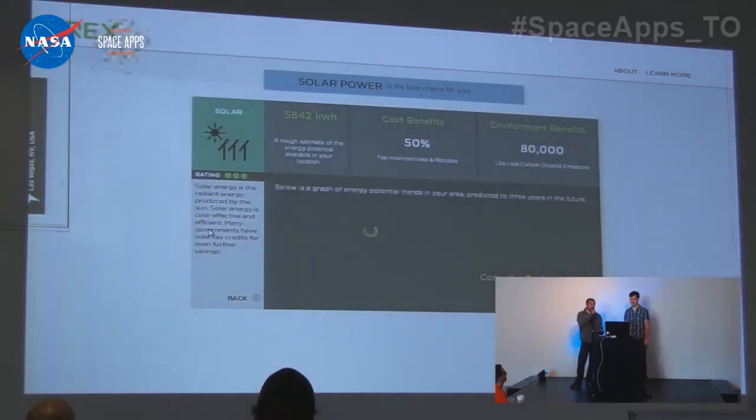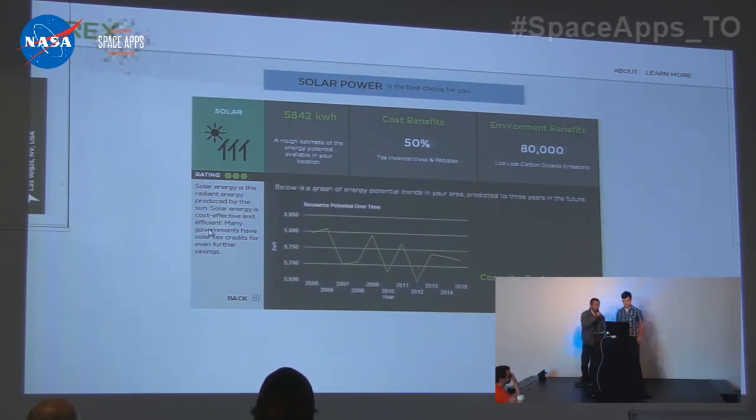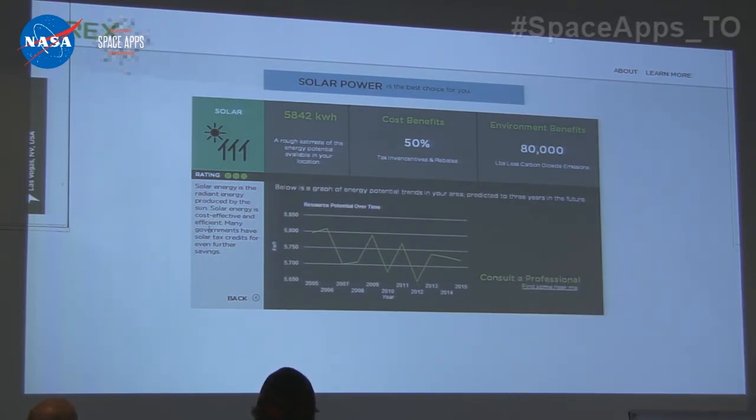We have our annual energy potential for this year. We have some cost benefits, we have some environmental benefits, and check this out. We not only provide the historical data for the last couple of years of the energy potential for solar, we use a Monte Carlo simulation to predict the energy potential for not 1, not 2, but the next 3 years. That's crazy. Let's say right now you're like, hey, I want to invest in solar energy. Based on our estimation, it shows maybe it's not a great idea. Of course, we can't predict the future. We can only provide you an estimate.